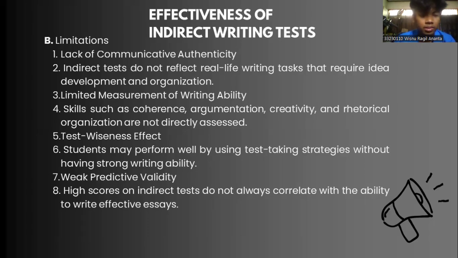Four is the test washback effect. Number five, students may perform well by test-taking strategies without having strong writing ability. Six is weak predictive validity. Seven, high scores on indirect tests do not always correlate with the ability to write an effective essay.